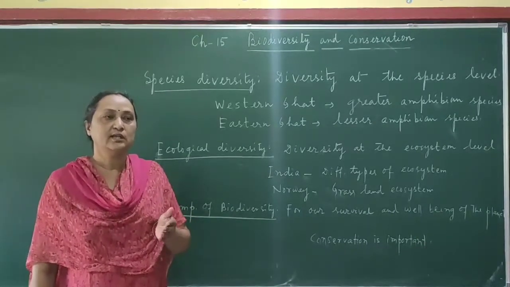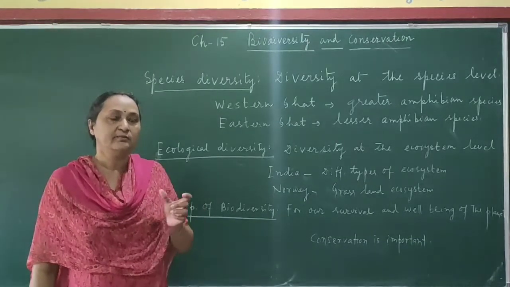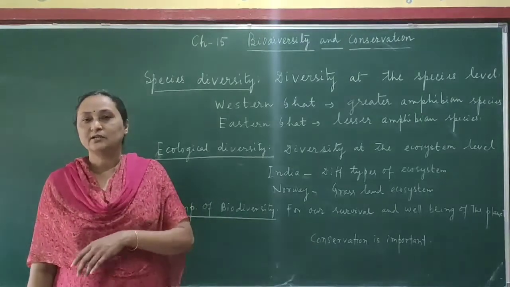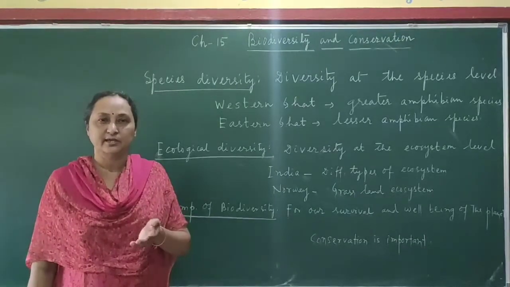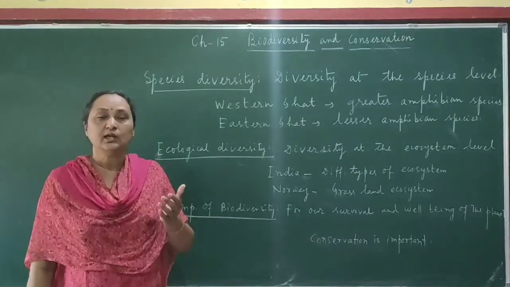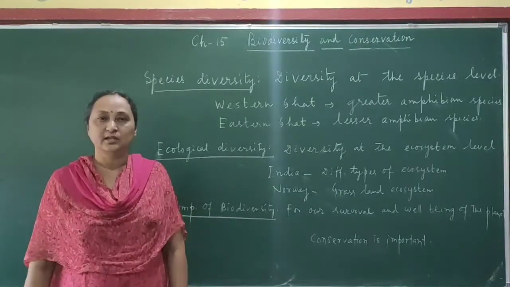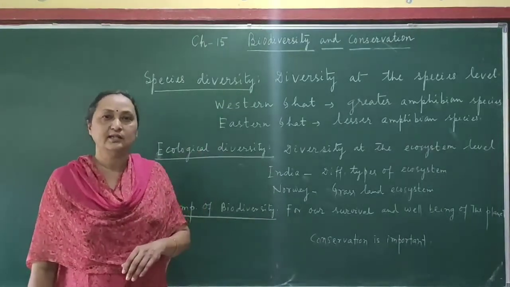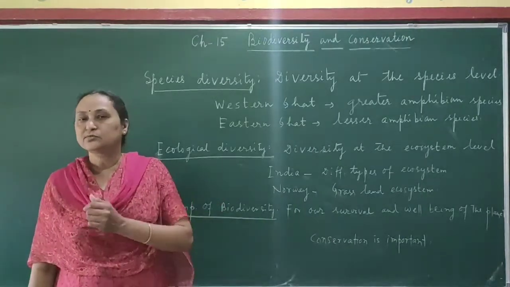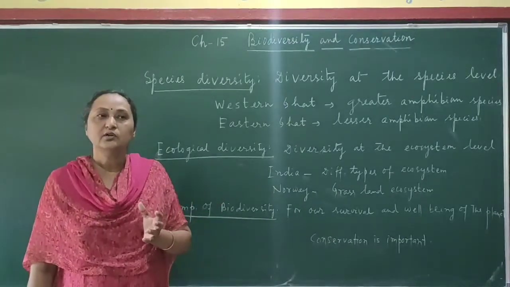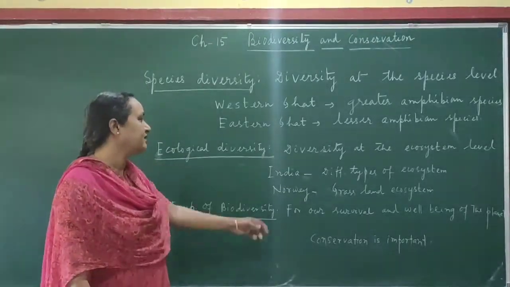For example, suppose you take a tropical evergreen forest, then you can find the biodiversity which is found there. That is different from the temperate forest. Why? Because the climatic conditions are different. And depending on what kind of plants are growing in that particular area, the varieties of animals will also be different. For example, if you go to the Arctic, the polar area, the animals found there are different from the animals found on land. Why? Because the ecological conditions are different. Okay? So here the example is given.